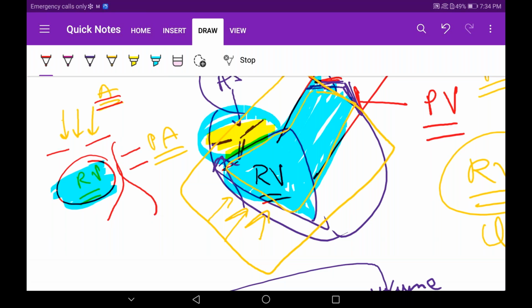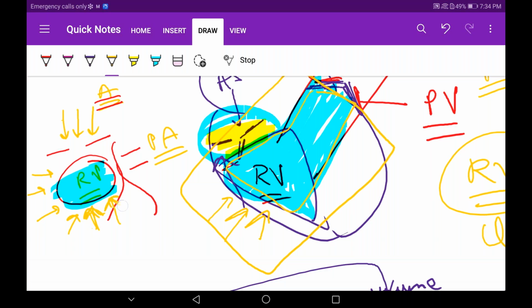The Purkinje system comes into action. What is this Purkinje system? It is our conduction system. What will it do? It will depolarize. It will try to contract the muscle. It will send signals for the contraction of the ventricle. If that Purkinje does not work, how will the muscle contract and how will the blood pump from the right ventricle? It has to activate now. It has to pump this. It has to contract this right ventricle.